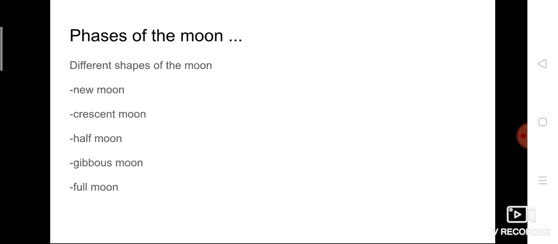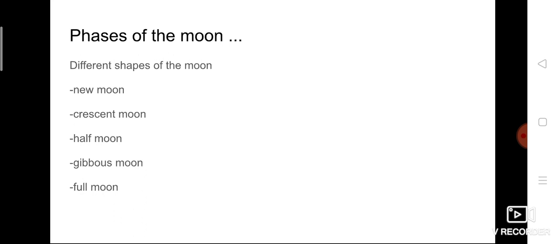It appears as new moon, crescent moon, half moon, gibbous moon, full moon. So these are the 5 moons we are seeing in the sky, because unlike the sun, it is not a round ball.